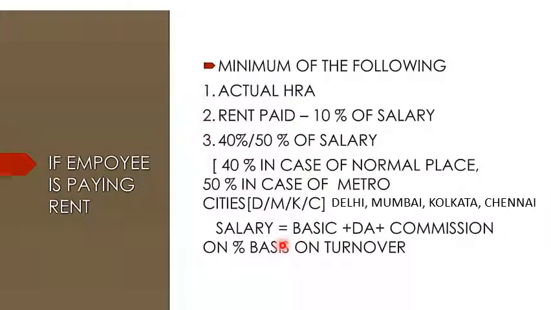Salary is calculated as basic plus DA plus commission on percentage of turnover. And the third one is 40% or 50%: 40% is the normal place and 50% is considered the metro place. Whichever is the minimum of the following.